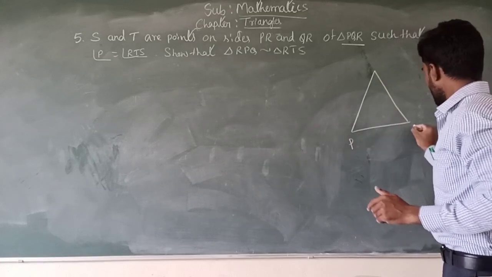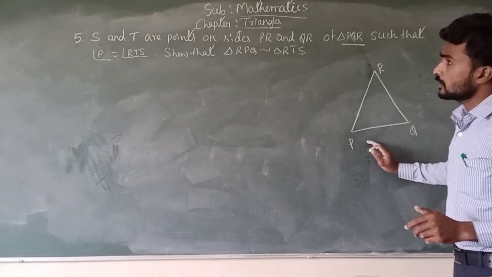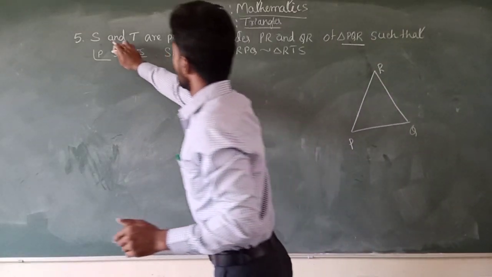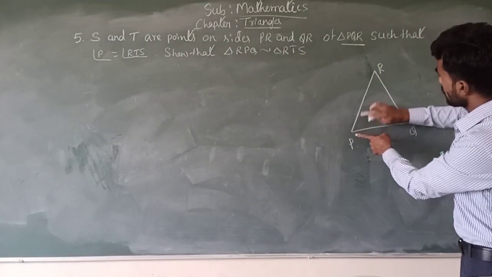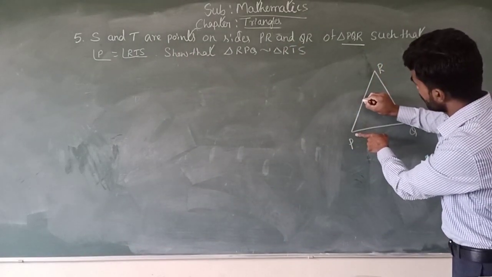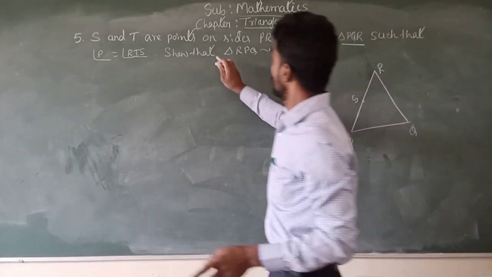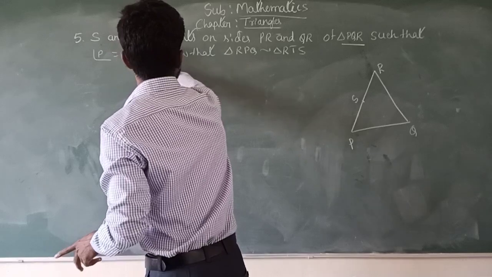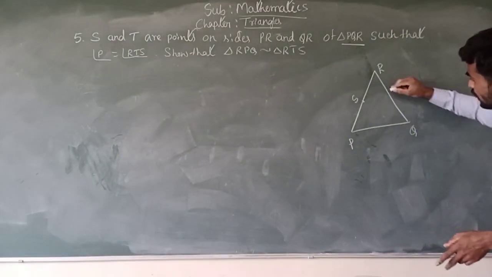This is triangle PQR. In that, S and T are points: S is on PR, and T is on QR.